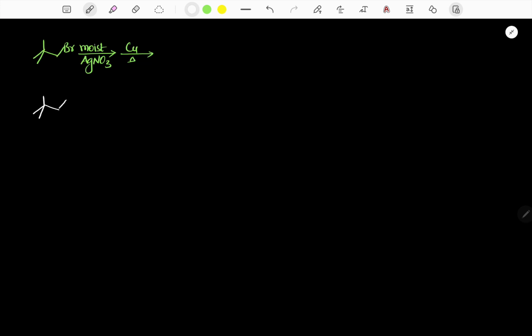Neopentyl bromide. This molecule name is neo: a 4-degree carbon is neo, total 5 carbons. When neopentyl bromide is treated with moist AgNO3, it's not AgNO3, slightly printed mistake, it is Ag2O. Moist Ag2O means we should think simply AgOH.